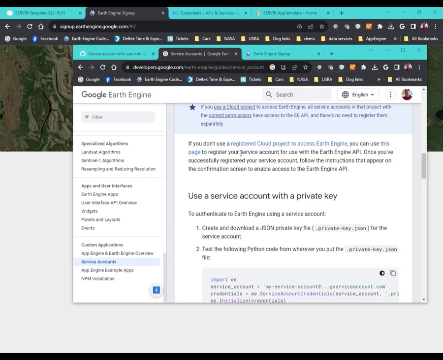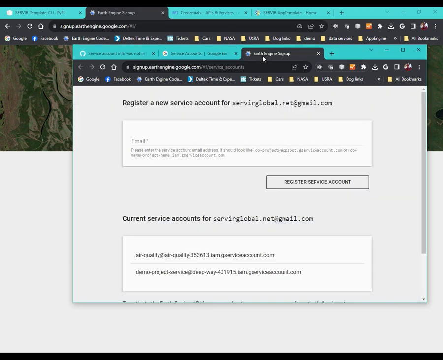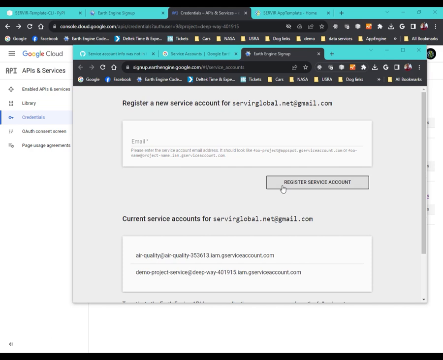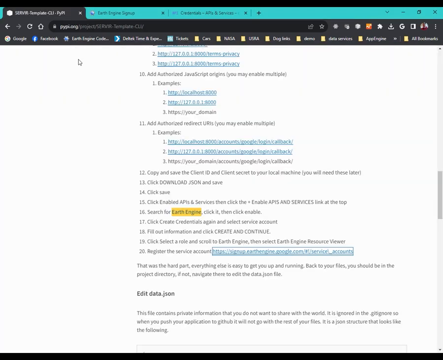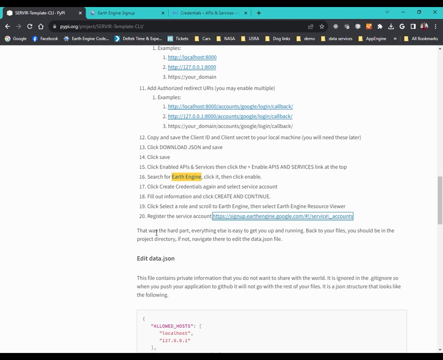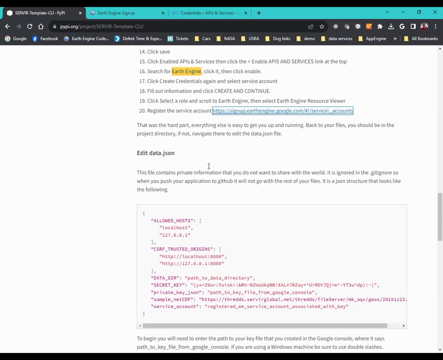So I went to the documentation and I found that there's a new link which opens up here, and we can paste our service account information there, which I've already done, and hit register service, and you can see it's listed here with my other service account. So let's see what the next thing to do is. Yeah, so that was the hard part.